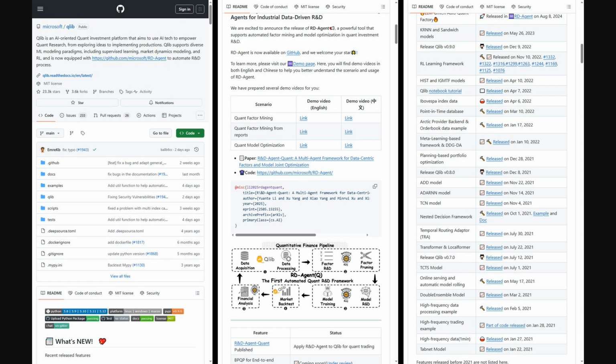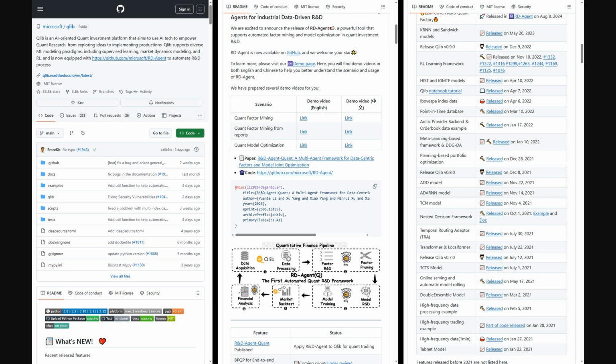So, this R&D-Agent-Quant paper proposes a solution using a multi-agent framework. This means it employs several specialized AI agents, kind of like independent workers, collaborating on the research. A key focus is on data-centric factors. These are variables like a company's price-to-earnings ratio that quantitative analysts use to predict asset movements.